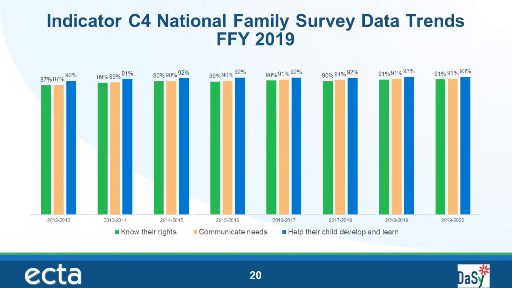Now let's take a moment to review the Indicator 4 results over multiple years. As you can see in these column charts, the results have remained rather stable over time, and they have been high since the inception of this indicator. Among the 3 family outcomes, the highest percentage has consistently been in the area of helping their child develop and learn. There is also general consistency across years within individual states, although the performance data may differ across family subgroups.